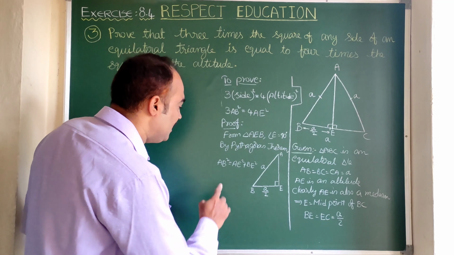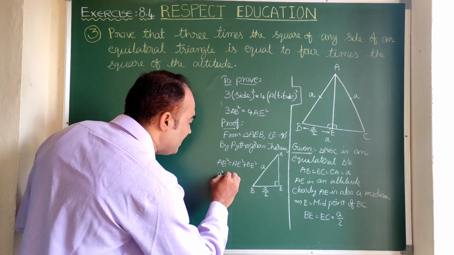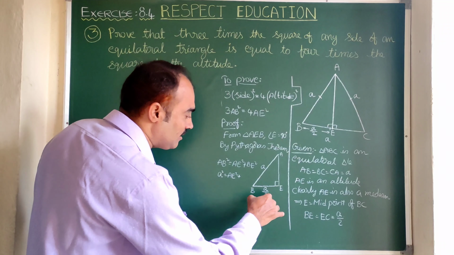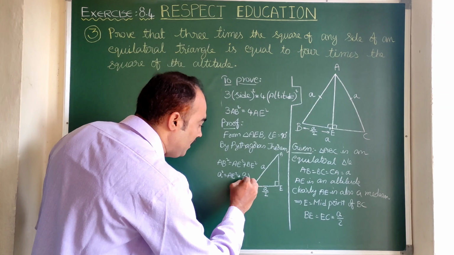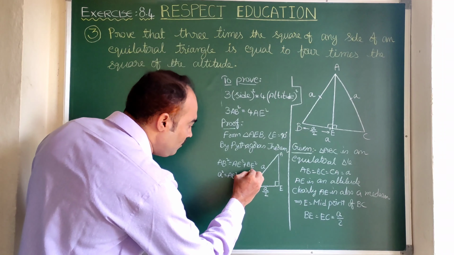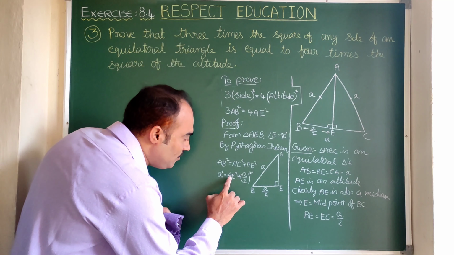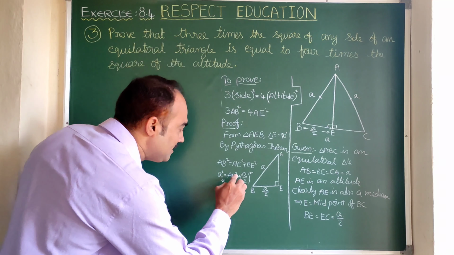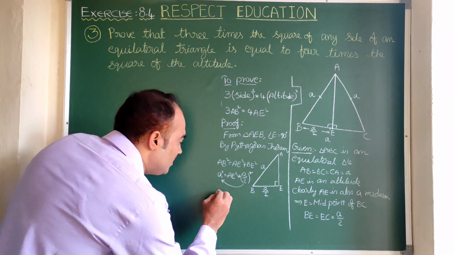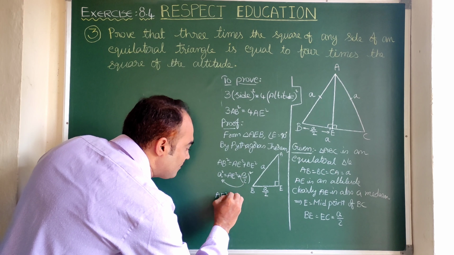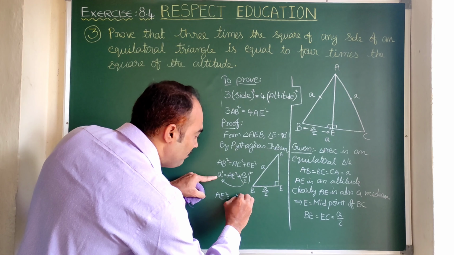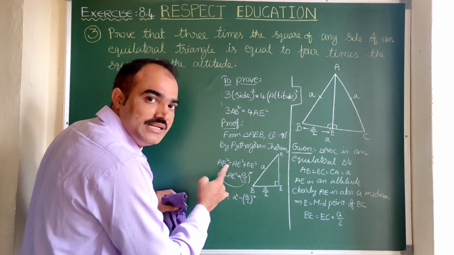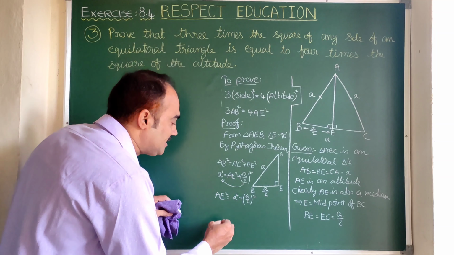Let us substitute the values. AB square, small a square, is equal to AE square, which is what we need to find, so let us maintain it as it is, plus BE square, which means a by 2 whole square. Let us send this a by 2 whole square to the left hand side. It is positive, so when it goes to the other side it becomes negative. So here we can write AE square is equal to a square minus a by 2 whole square. Let us simplify this.